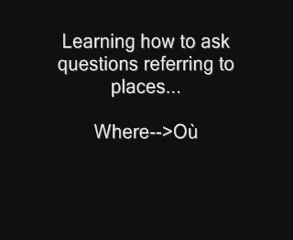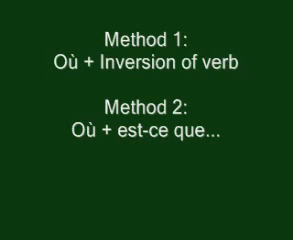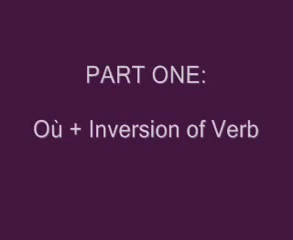You can use two main methods to ask questions with où. The first one consists in inverting the order subject-verb after où, and the second one consists in using the expression est-ce que after où. So the first part of this tutorial will be about où plus the inversion of the verb. The best way to explain this method of inversion is by giving you, as an example, two sentences in English that we will later translate into French.